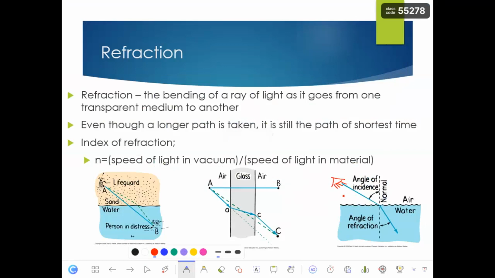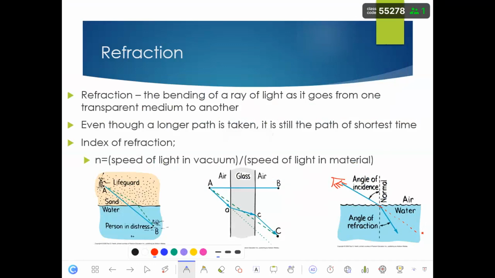Nothing happened to the light here. But when the light reaches here, we are expecting the light to travel through this straight line, yes? It doesn't travel that way. Why? Because the velocity of light has changed. When the velocity of light changes, we will have refraction. The light will bend.